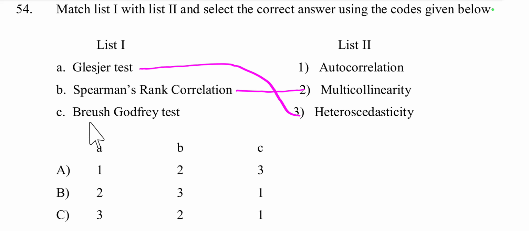Then the Breusch-Godfrey test is used to detect autocorrelation. So A3, B2, C1, that is 3, 2, 1, in option C. So C is the right answer.